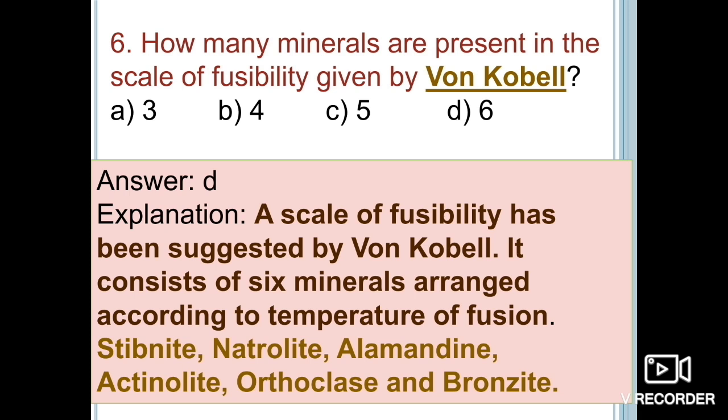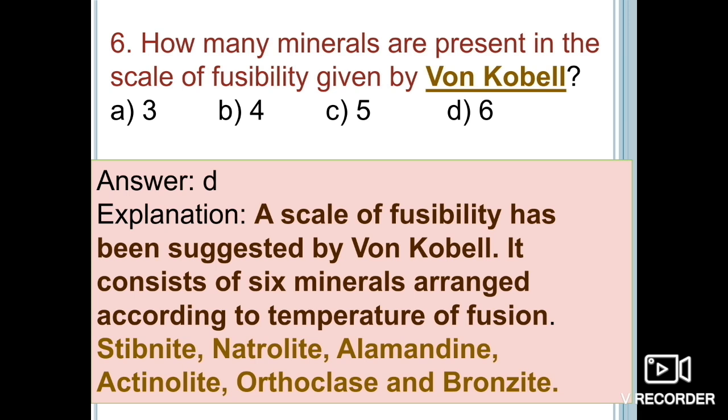We have to understand the basics. The relative fusibility of certain minerals is a useful character as an aid in their determination by the blowpipe. So a scale of 6 minerals, of which the temperature of fusion was supposed to increase by somewhat equal steps, was suggested by the von Kobel scale.